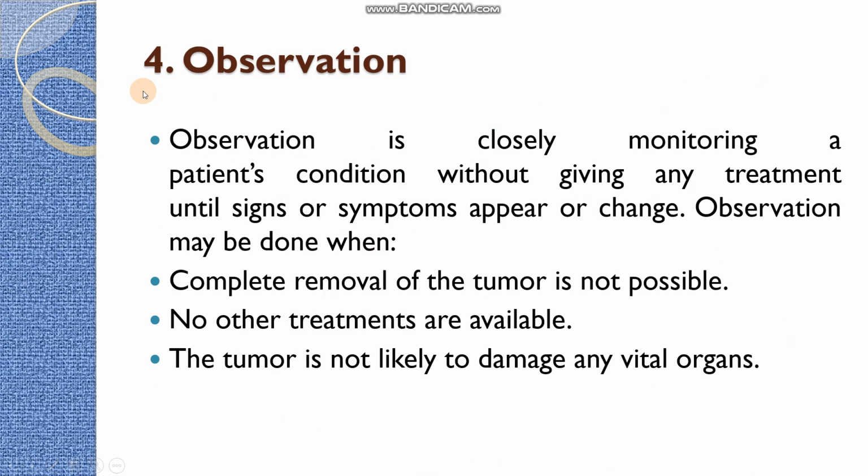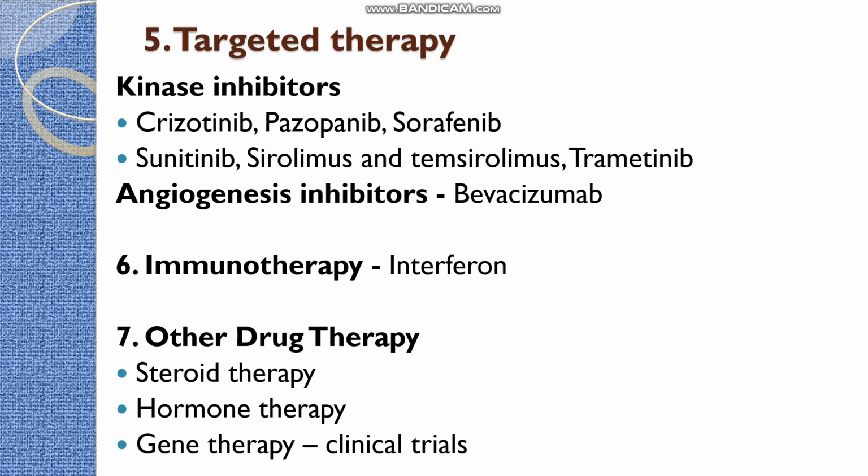Coming to the fourth standardized treatment regimen, it is observation, because observation means we are closely monitoring the patient without giving any treatment. If any signs and symptoms appear, we will give symptomatic treatment. So why is observation done? Because we have found that we are not able to do any treatment in the patient because the tumor cannot be resected completely, or no other treatment is available or effective in that patient, or the tumor is there but it is not likely to damage any of the vital organs. In those cases, we will go with observation. That is considered as the fourth standardized treatment.